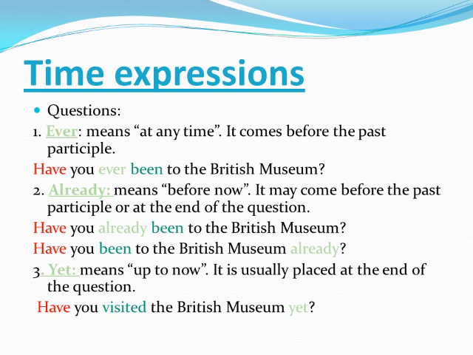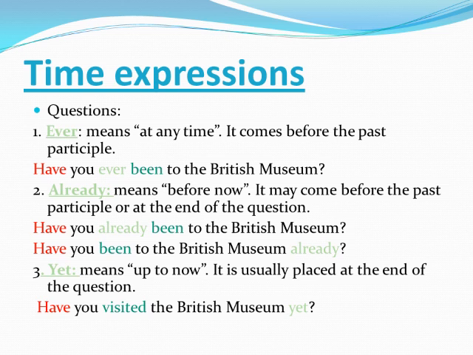The last thing is the time expressions of the present perfect tense. I divided them for you into 3 types: questions, affirmative, and negative. Firstly, questions. We have 3 time expressions in the present perfect question. Firstly, ever. I told you before in this video that ever is an adverb which means at any time, and it comes before the past participle. Have you ever been? Here, been is the past participle, so ever comes before it. Have you ever been to the British Museum?